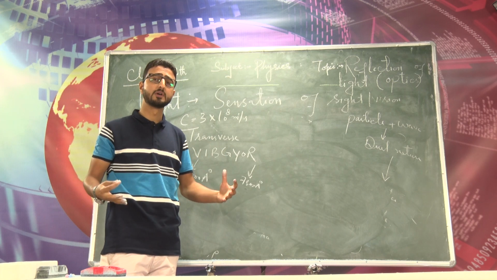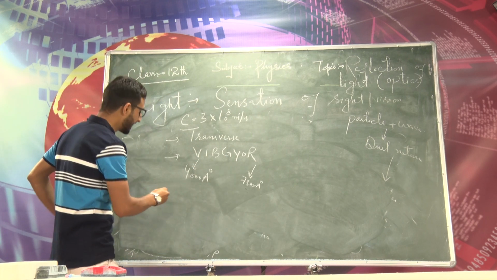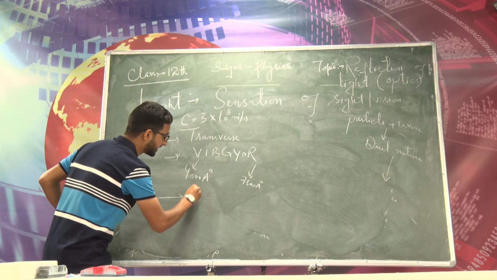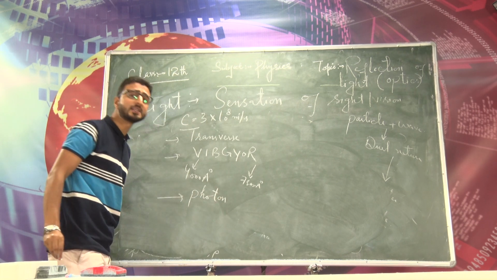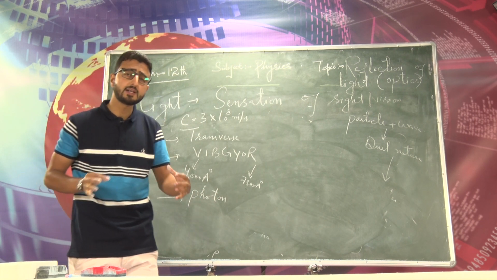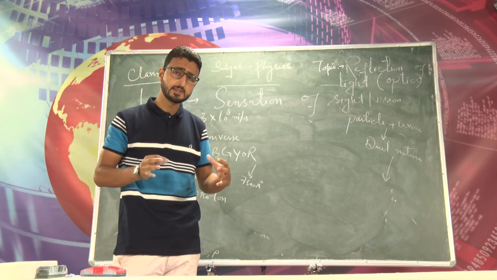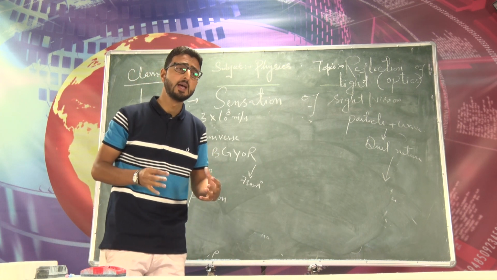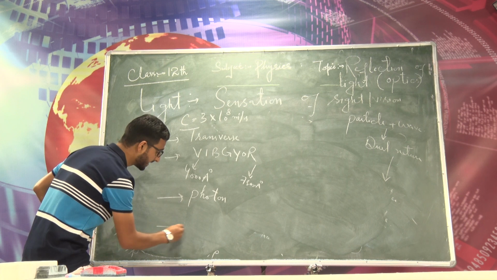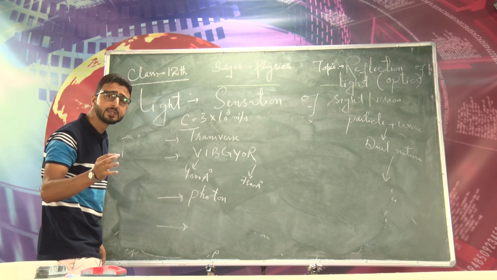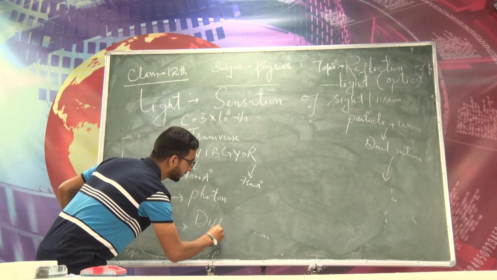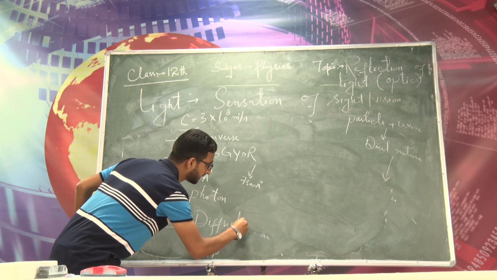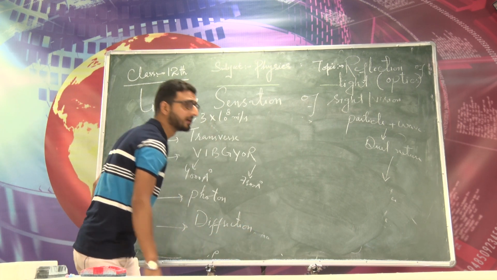You can also convert it into meters as well. And the elementary particle of the light is called the photon, right? And you know light travels in a straight line, that is called the rectilinear propagation of light. You can easily verify this fact as well. And the last property, as I said earlier, light bends around the corners of an obstacle. That phenomenon in physics is called the diffraction. This is basically the wave phenomenon.